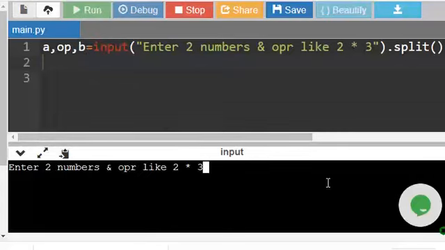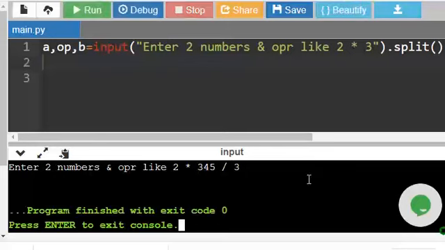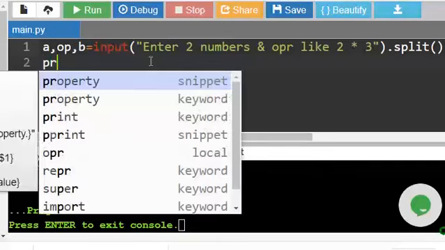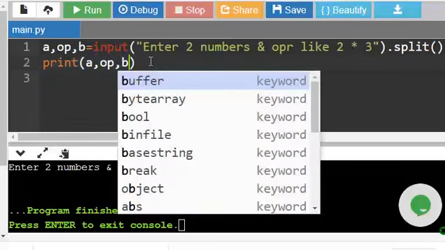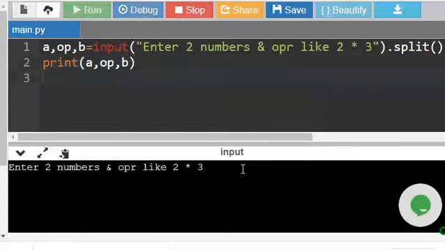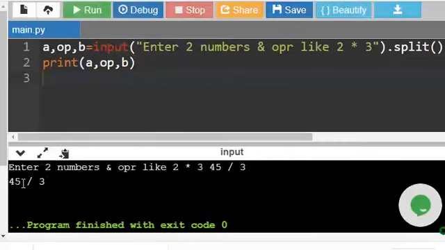For example, I am entering 45 slash 3. So let us print and see. Print a comma operator comma b. I am giving 45 slash 3. So it is taking 45 into a, slash into operator and 3 into b.